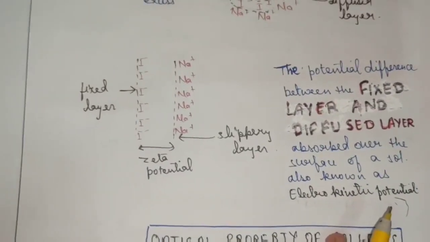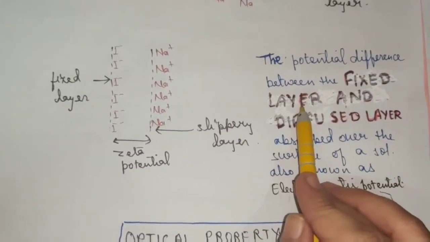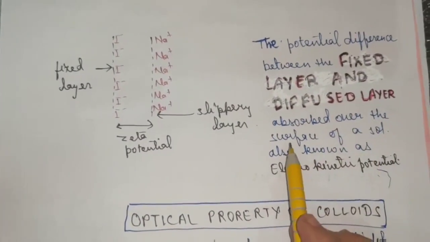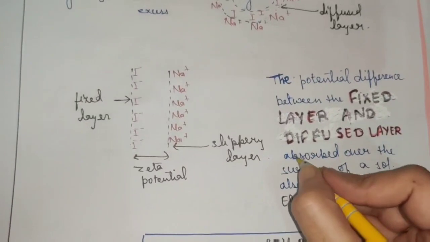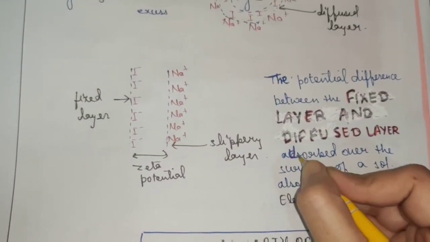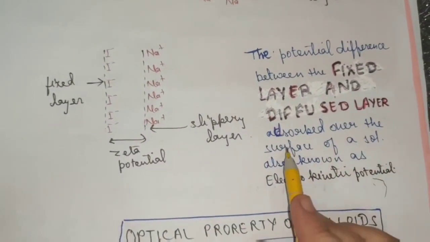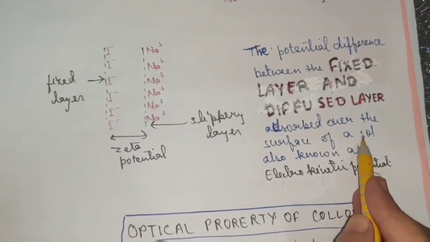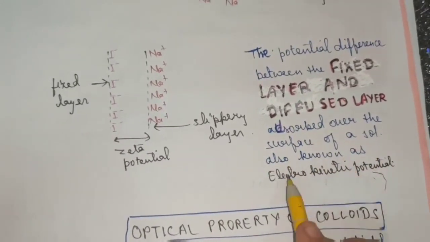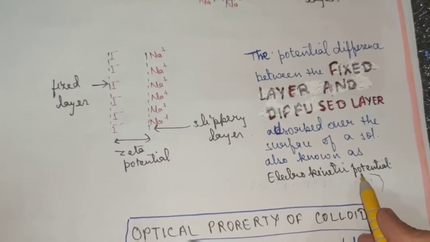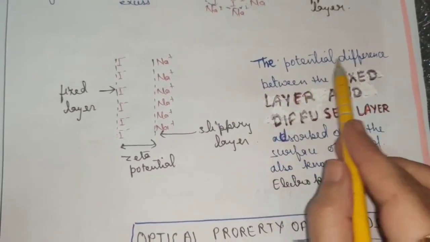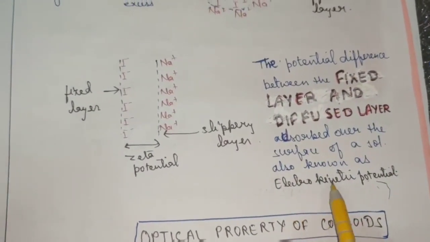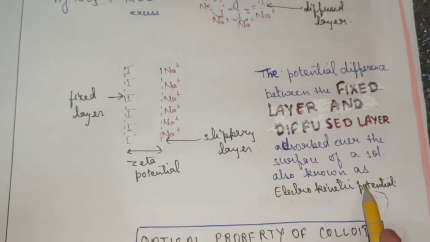So let us see how you will define it. The potential difference between the fixed layer and the diffused layer adsorbed over the surface of a sol, also known as electrokinetic potential.